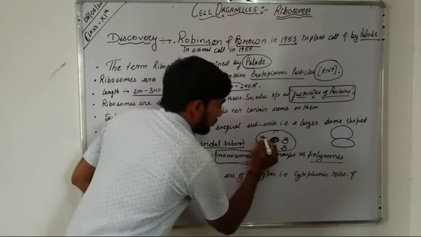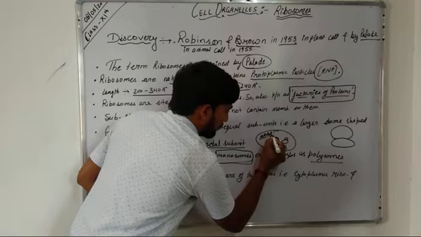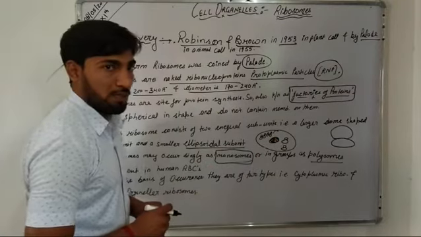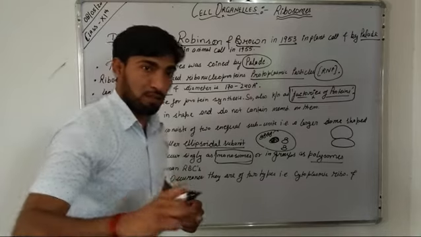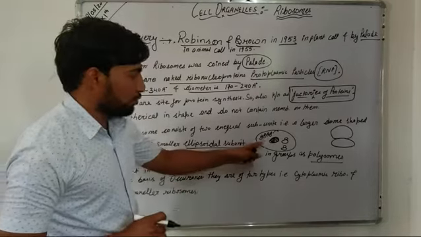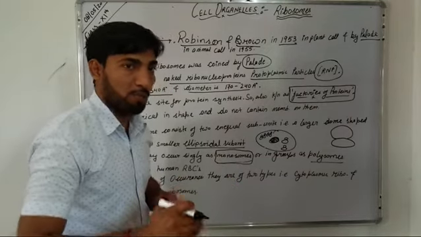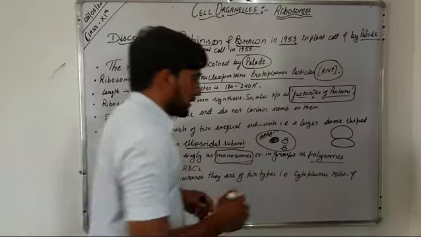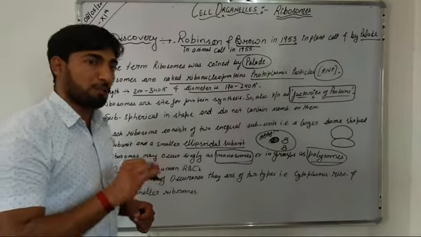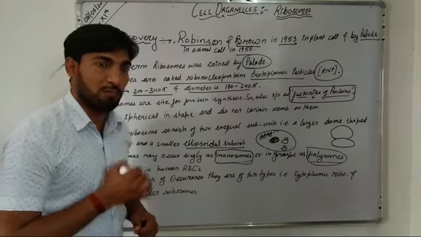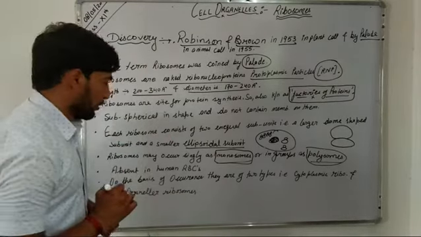Whereas ribosomes may be attached to an mRNA, and several ribosomes attached to a single mRNA for the translation of a polycistron are known as polysomes. So if ribosomes are present singly in the cytoplasm, they are known as monosomes, and if they are present in a group, they are known as polysomes.